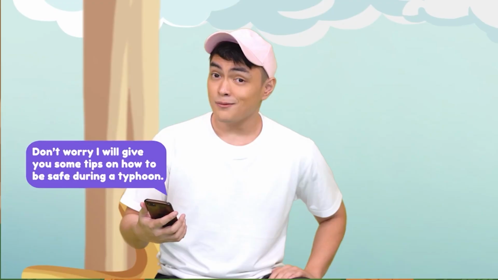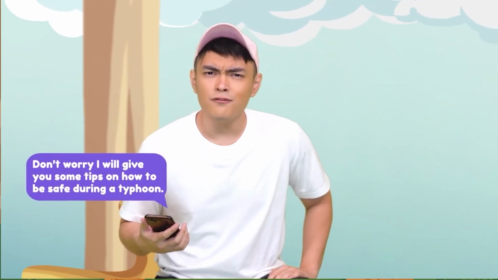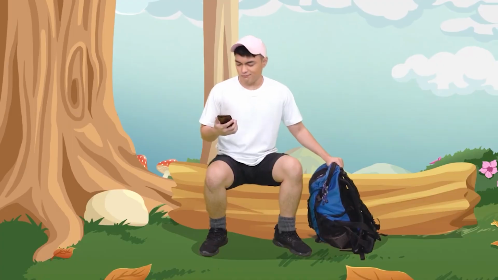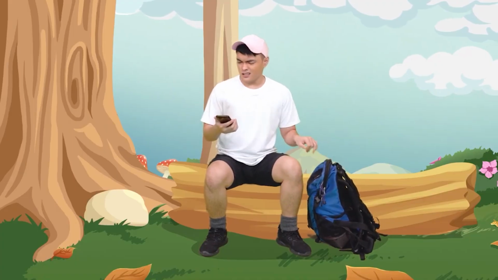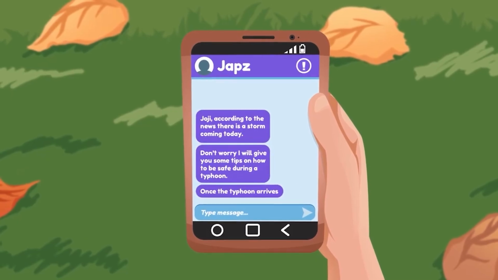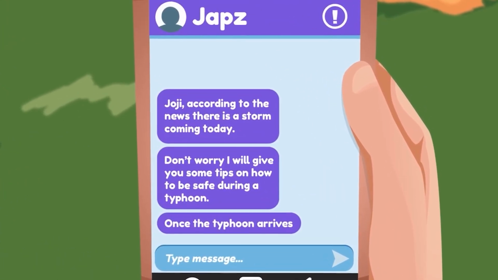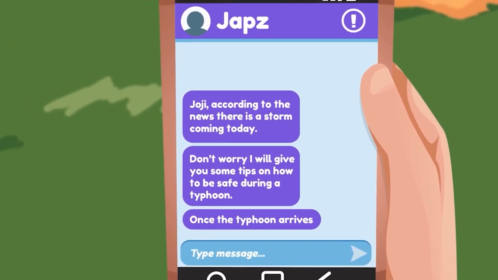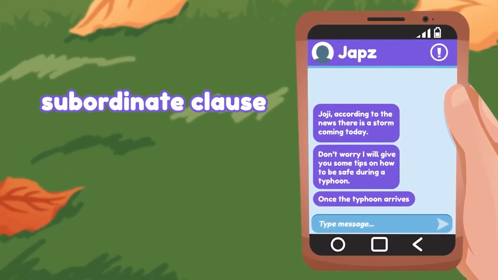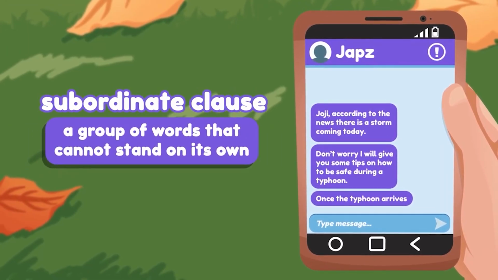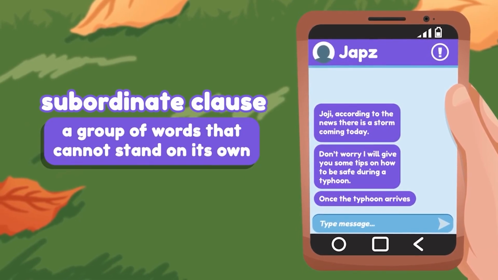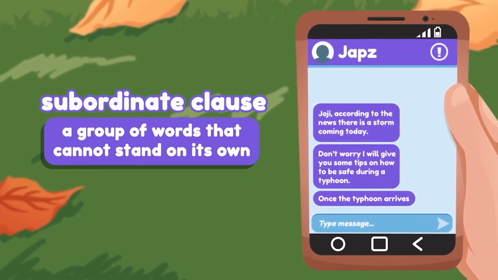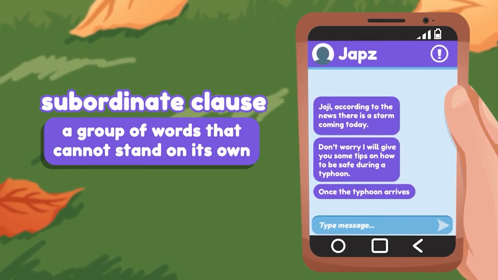Oh, but it's fine, because he will be giving me tips on how to survive this storm. But it says here that he will be giving me tips on how to survive this once the typhoon arrives. Huh? What? Wait. Once the typhoon arrives, what? Did he just message me a subordinate clause? It's incomplete. This is just a group of words that cannot stand on their own. Once the typhoon arrives, what?